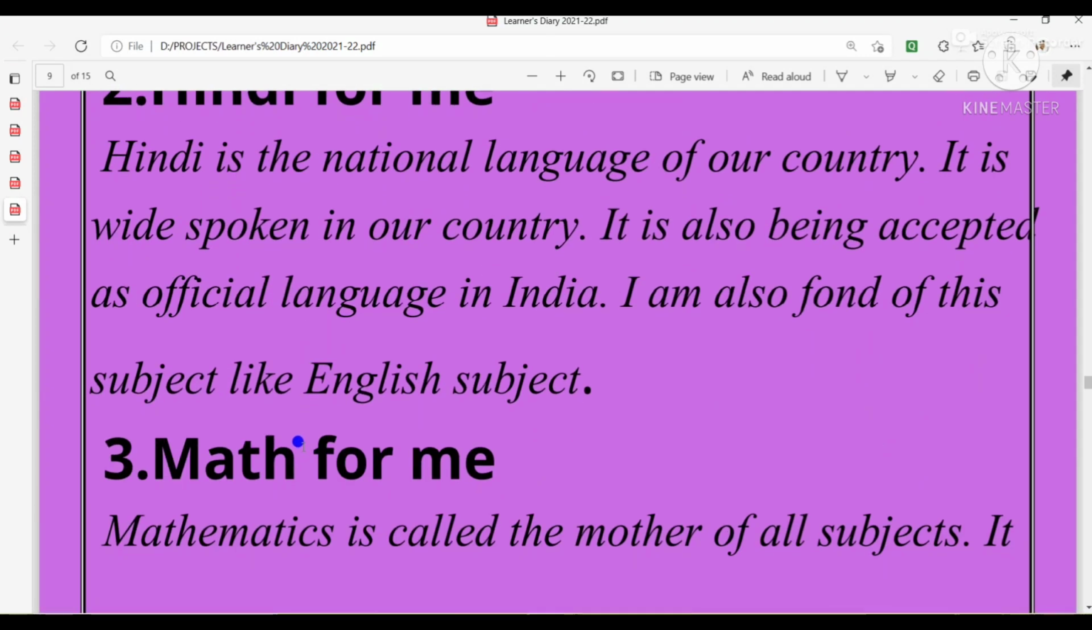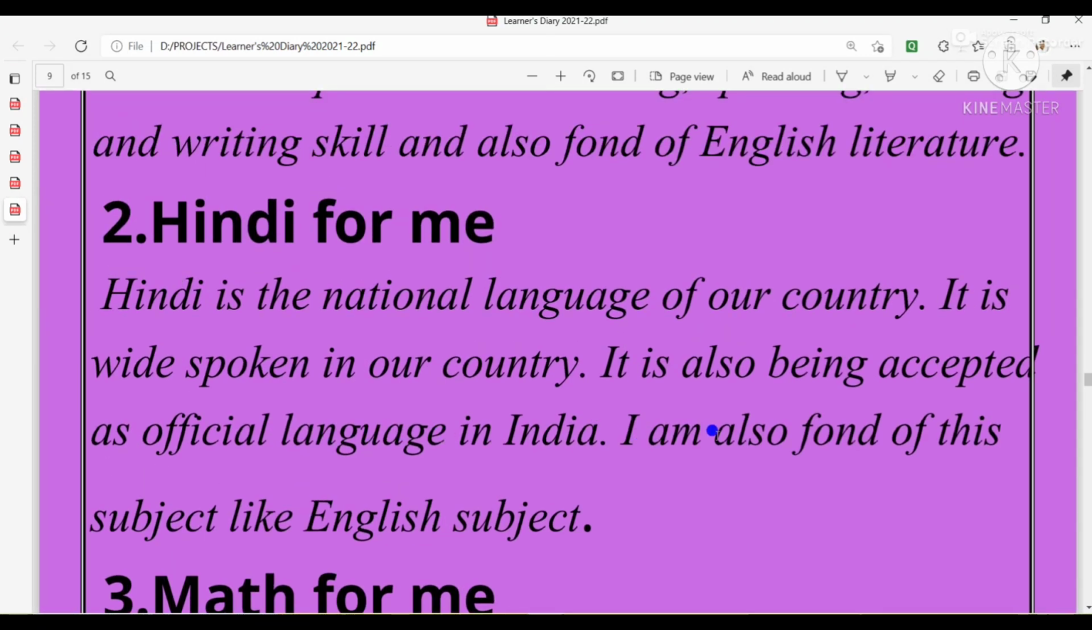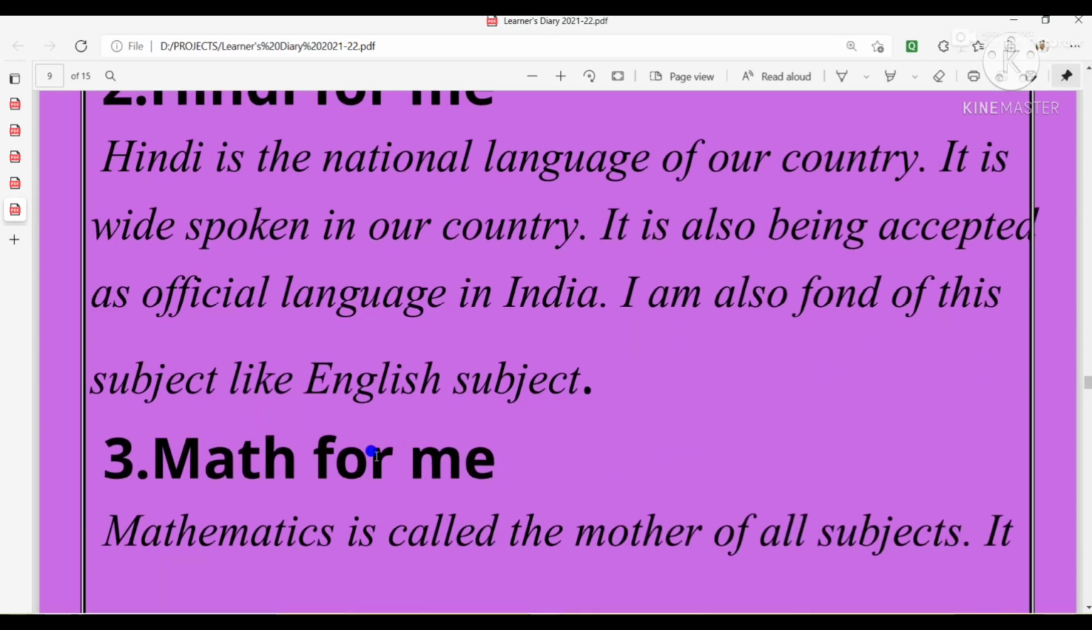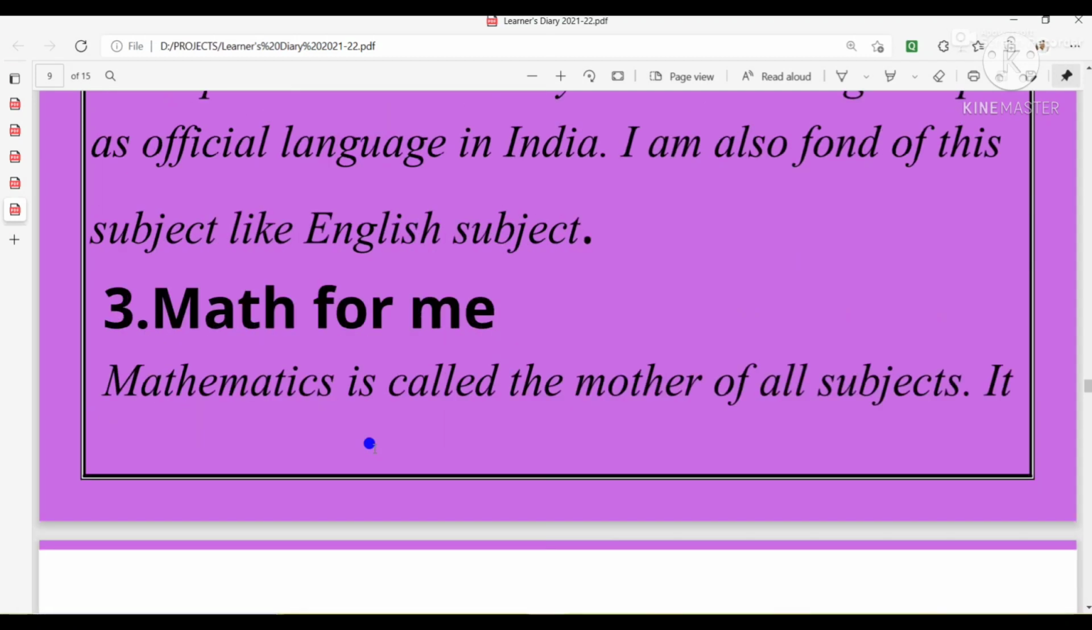Then next is Hindi for me. Hindi is the national language of our country. It is widely spoken in our country. It is also being accepted as an official language in India. I am also fond of this subject like the English subject. Then I come to math.